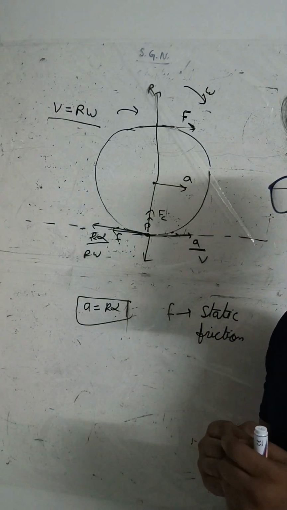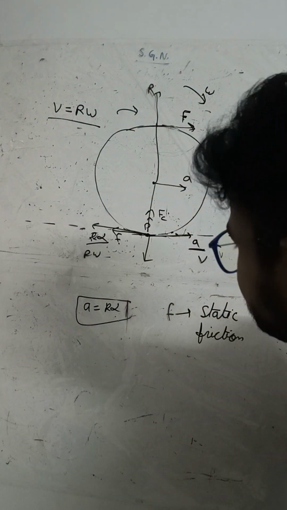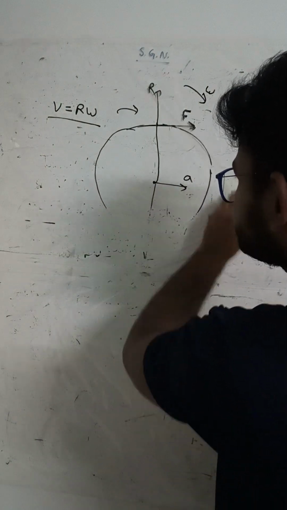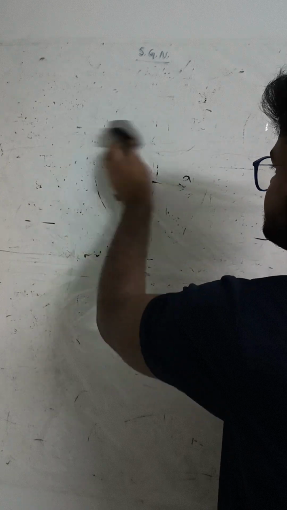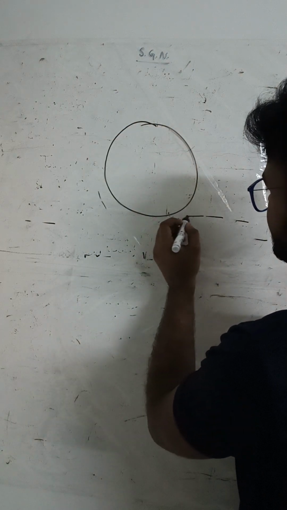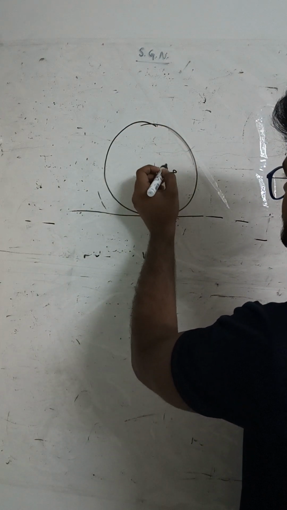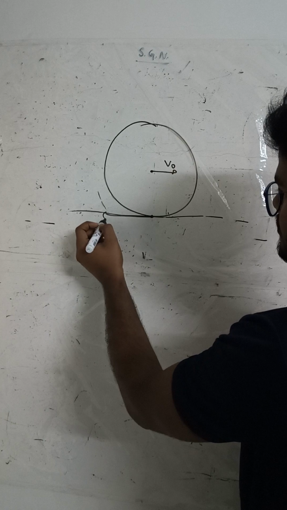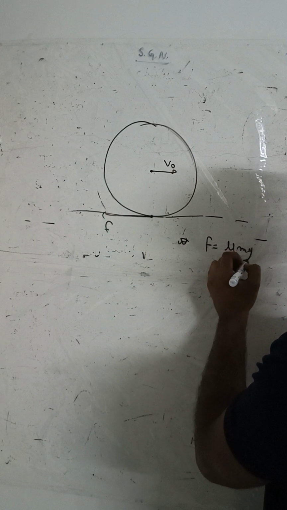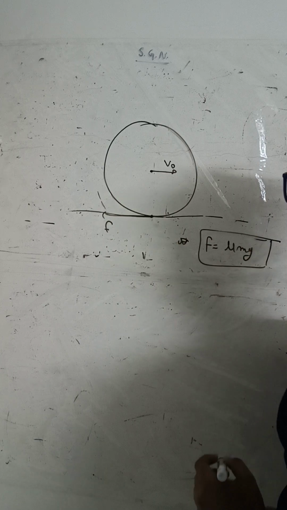Now the question arises. In the last video we said that there is a body moving with velocity v naught, and here the friction force will act, and its value is mu mg, the value of the kinetic friction.